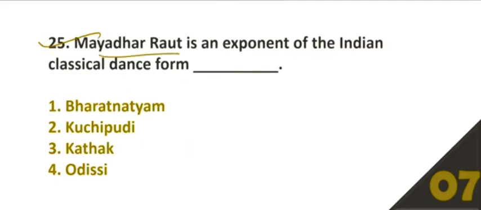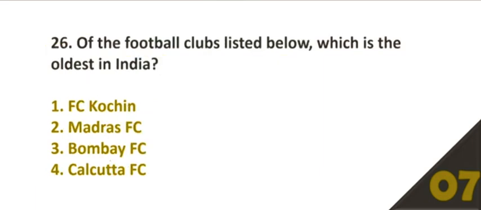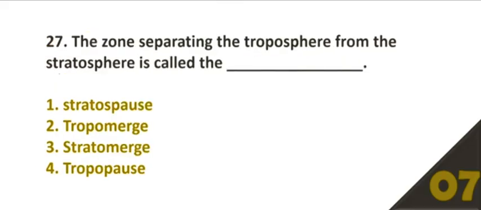25. Mayadhar Raut is an exponent of the Indian classical dance form. Option number 4, Odissi. Question number 26. Of the football clubs listed below, which is the oldest in India? Option number 4, Calcutta FC. 27.